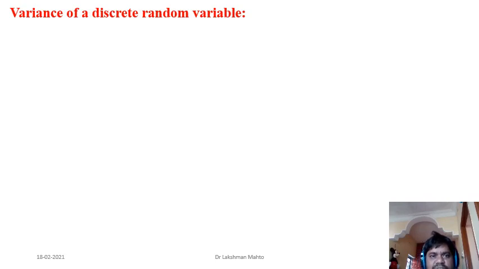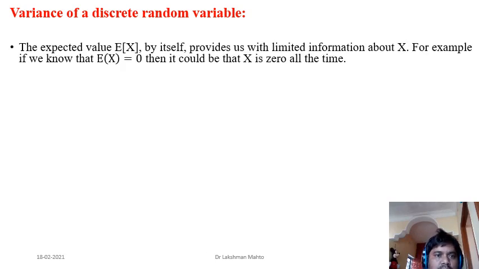So what is the variance of a discrete random variable? First, I will motivate it, and then I will go on to define the variance of a discrete random variable. Suppose we are having a random variable. That means we know the values of that random variable that came from some random experiment.